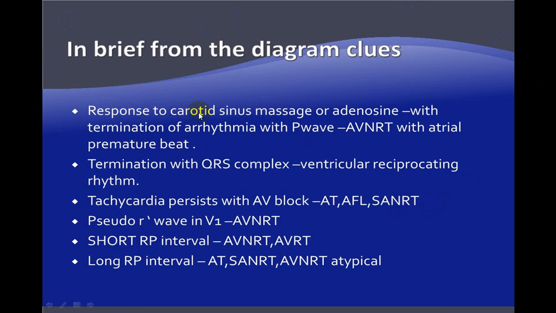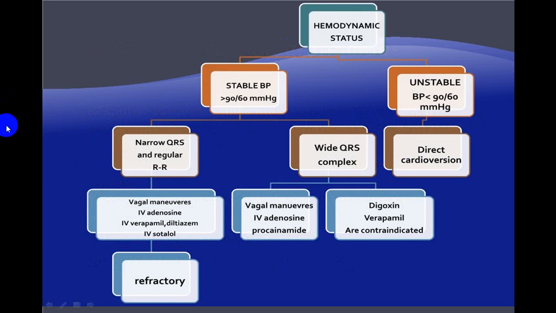So if a person responds to carotid sinus massage, don't try adenosine. If it doesn't respond, try adenosine. And if you try adenosine and within 5 to 6 seconds the arrhythmia terminates with a P wave, it is usually AVNRT or atrial premature beat induced, which we call ectopic atrial tachycardias. And if it ends with a QRS complex, then it is more in favor of a ventricular reciprocating rhythm. Do pay attention to this.